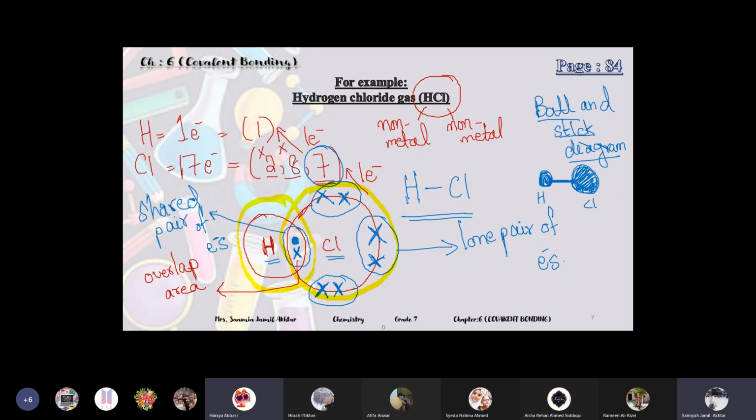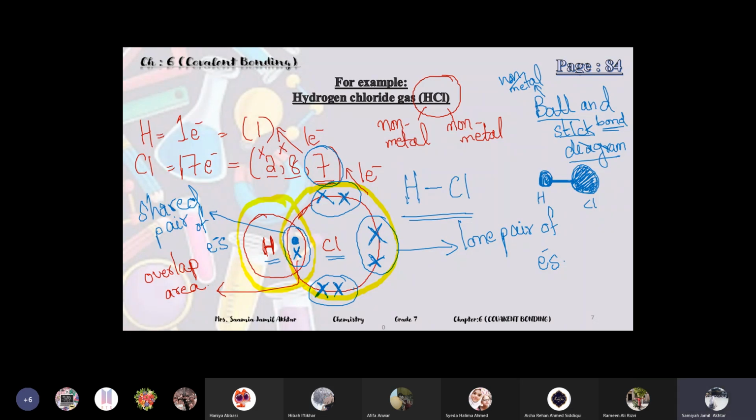Ball and stick diagram is really simple. The balls represent the non-metals. Whatever non-metals you use, you just make balls for them. And the stick will represent the bond between them. So you will make 2 balls, one for hydrogen, the other for chlorine. We make one small because hydrogen is small in size and chlorine is a big atom. So hydrogen, chlorine, and in the middle there will be a stick. Simple. We will just write H in the hydrogen ball and Cl in the other one.